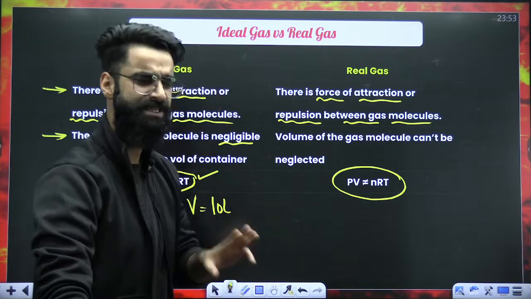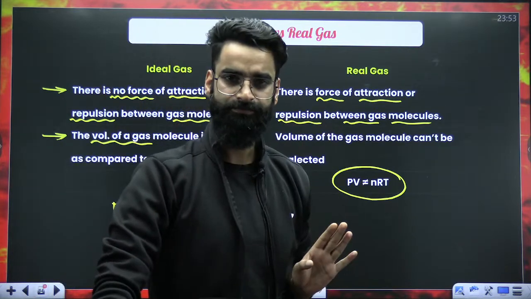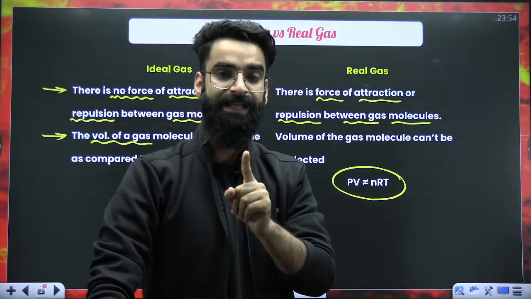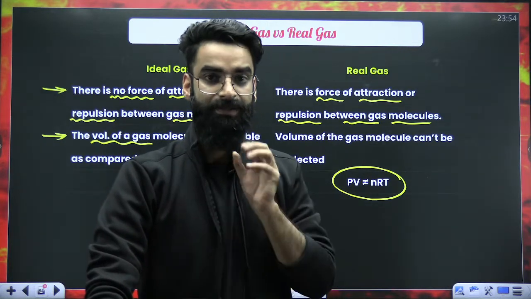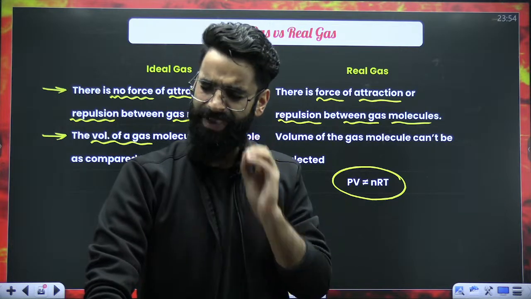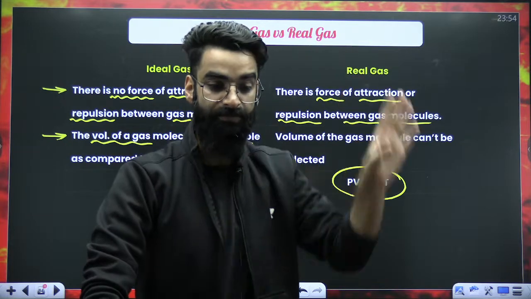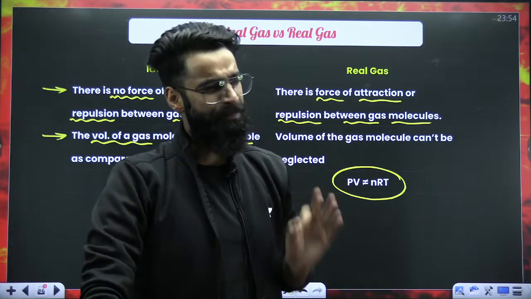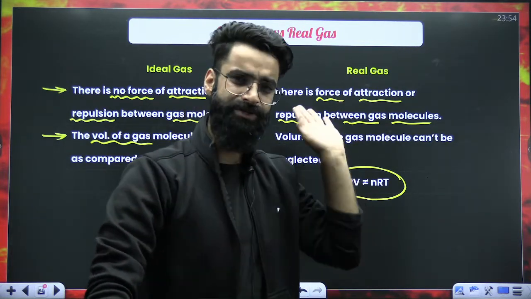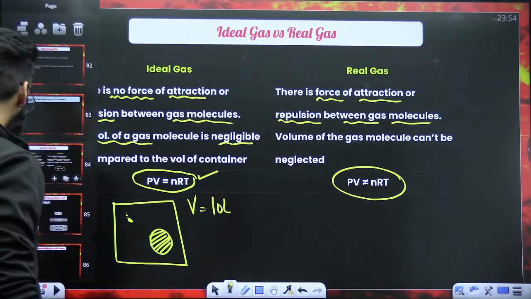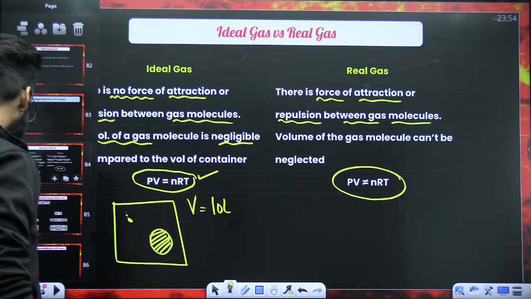These are the three differences which I would want you to remember. Number one, in ideal gas, there is no attraction, no repulsion. The size of the ideal gas molecule is very small. The actual volume of the ideal gas molecule can be neglected compared to the total volume of the gas. PV is equal to nRT for ideal gas under all conditions. Three differences which you need to remember. That's all.